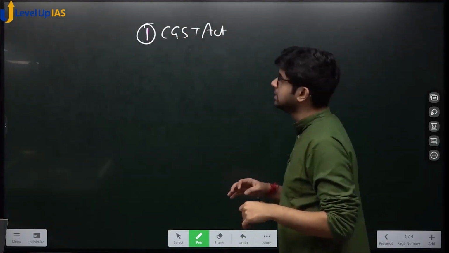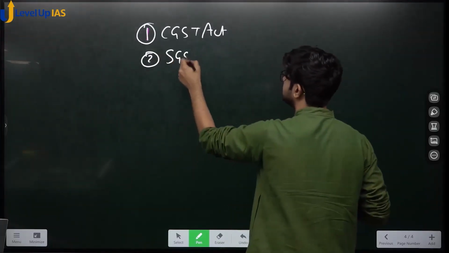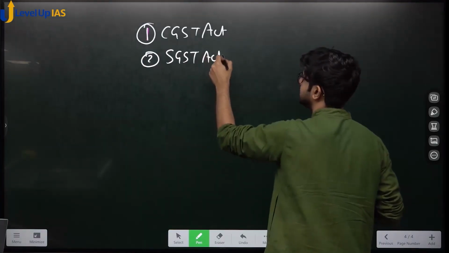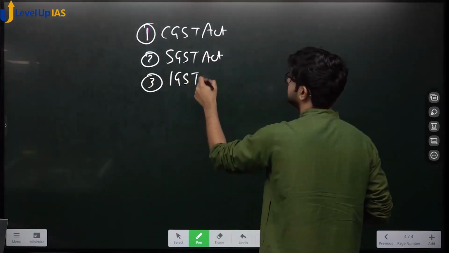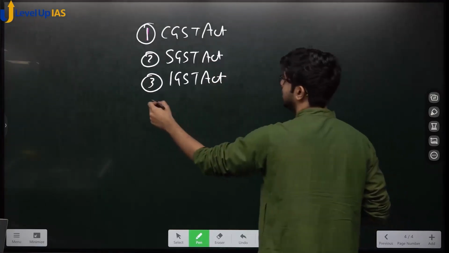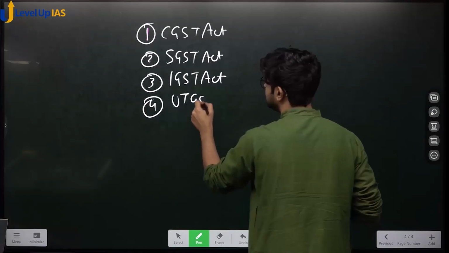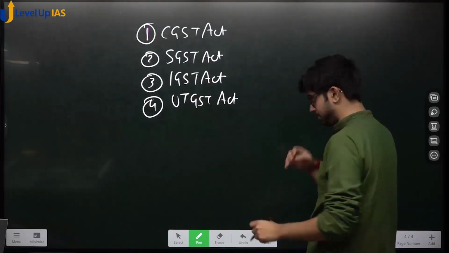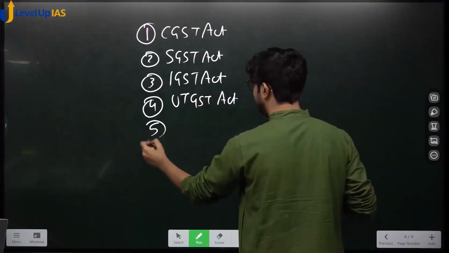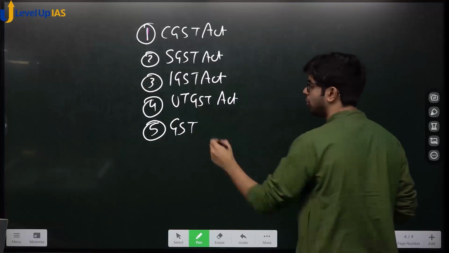What is central, what is state, I will tell. Then we made an act, the State Goods and Services Tax Act. Then we made the Integrated Goods and Services Tax Act. What is this? I will tell. Then we made the UT Goods and Services Tax Act, Union Territories, which is similar to state. Then we made another act. Do you know the fifth act?